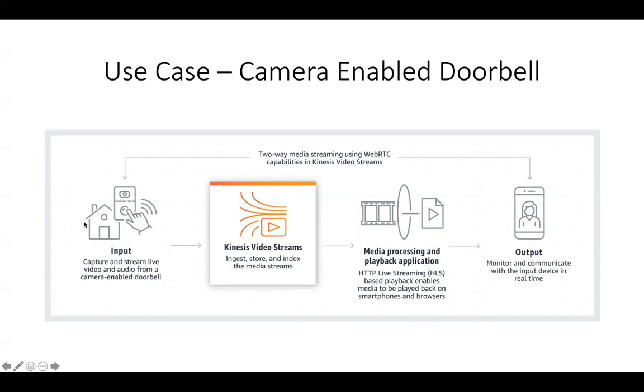But then what you would generally do is stream all of that video data captured by your doorbell to Kinesis Video Streams, and then you can also play it back on your smartphone or any browser on your laptop, and then you can directly communicate with that person through the WebRTC protocol capability that Kinesis Video Streams allows, right?